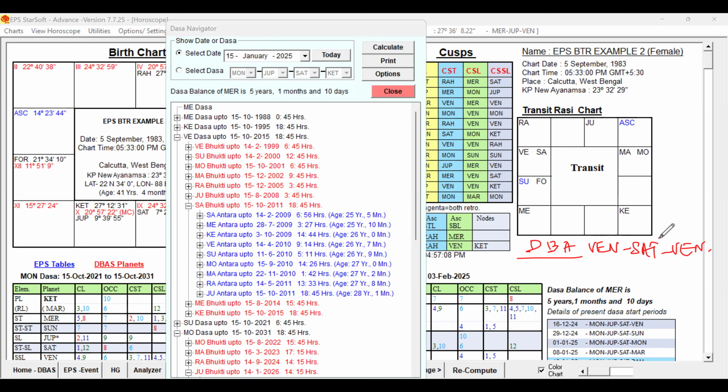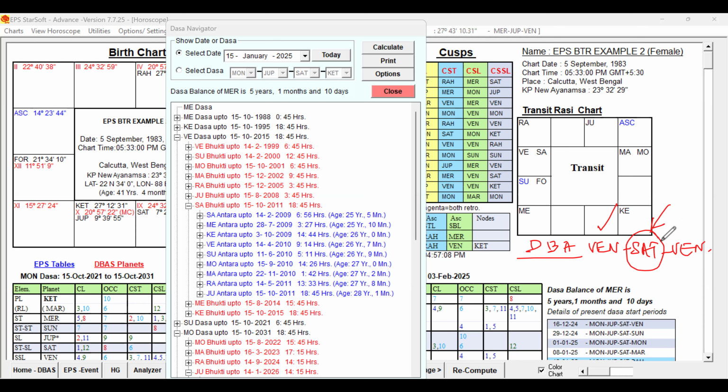Now, as per EPS, Venus Dasa, Saturn Buddhi has favored the native for the first travel abroad for higher studies. That Buddhi Lord Saturn should be the strongest one. Venus Dasa should support and indicate travel abroad for studies, and Saturn definitely should be the strongest in favoring the event.